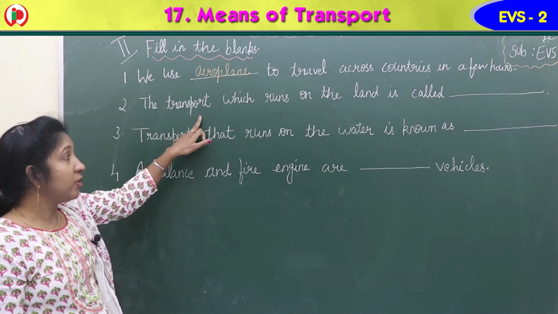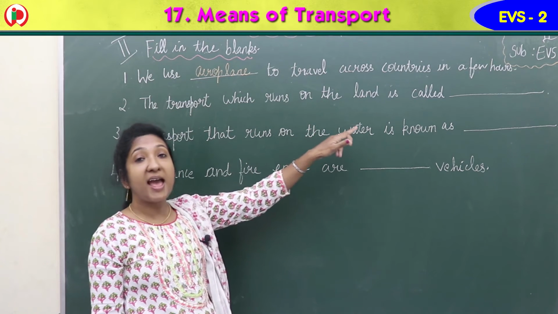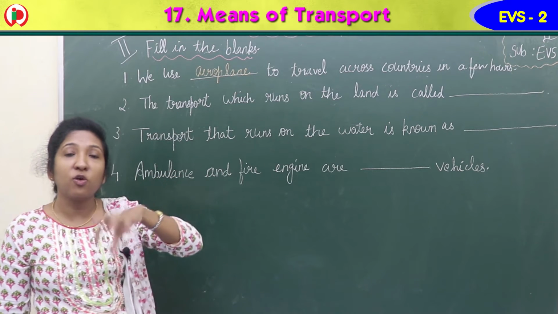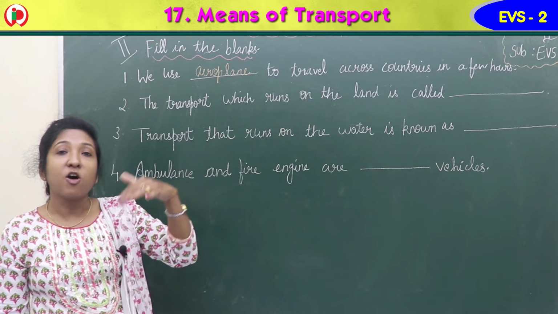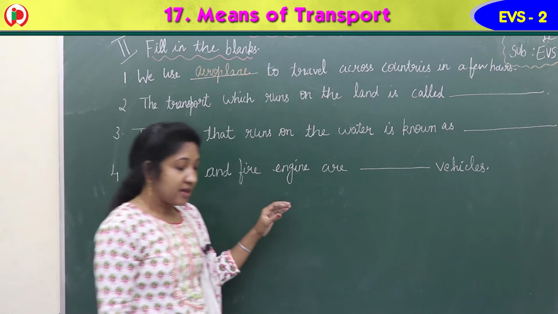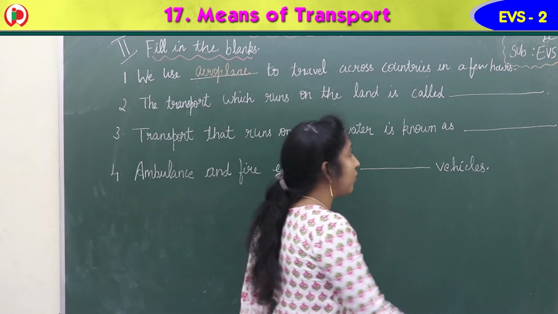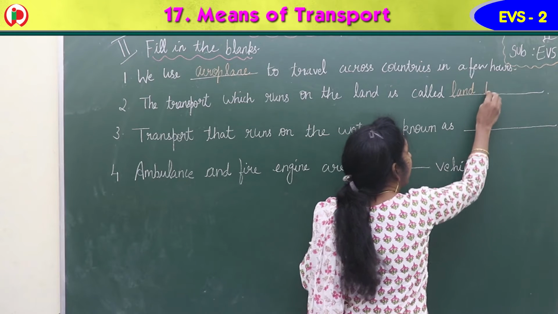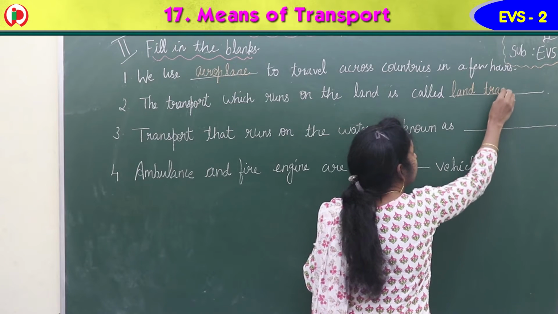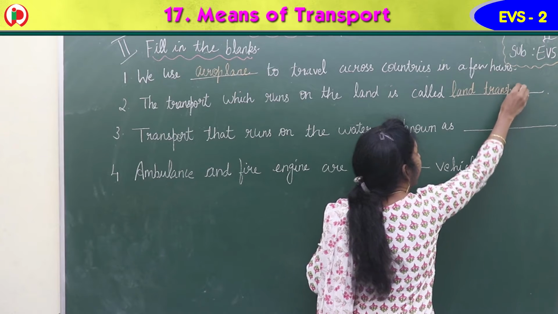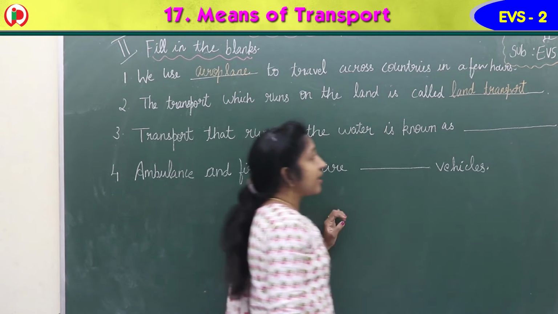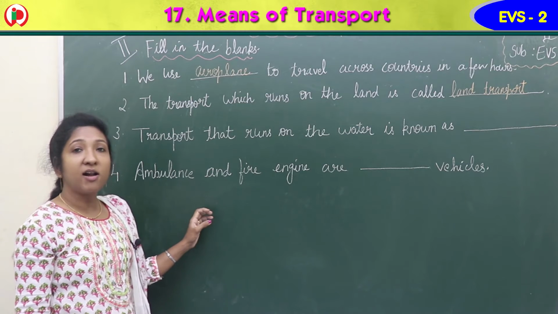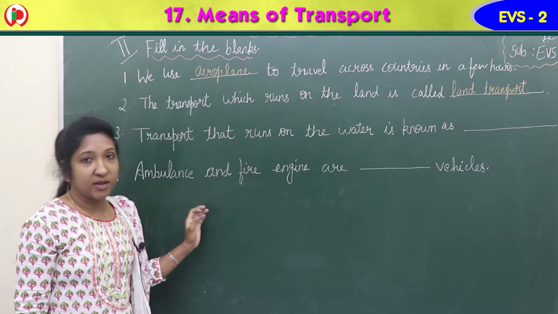Second, read the second question. The transport which runs on the land is called dash. The vehicle runs on road or land. The transport on road, it is called, yes, land transport. L-A-N-D, land. T-R-A-N-S-P-O-R-T, transport. So the transport which runs on the land is called land transport.